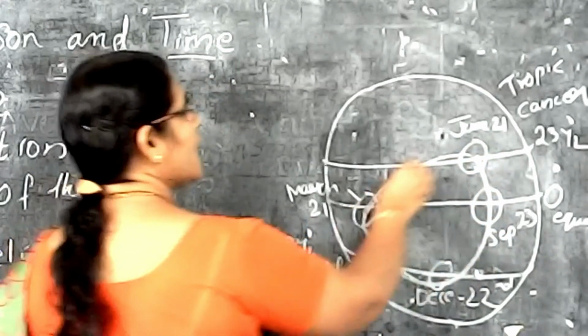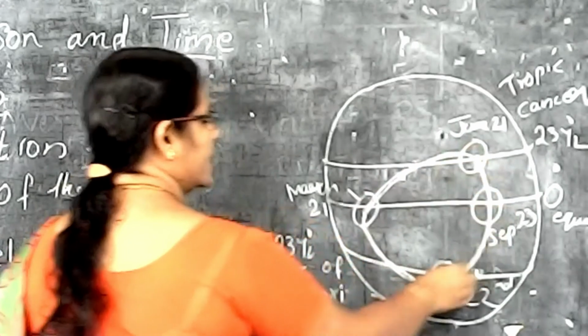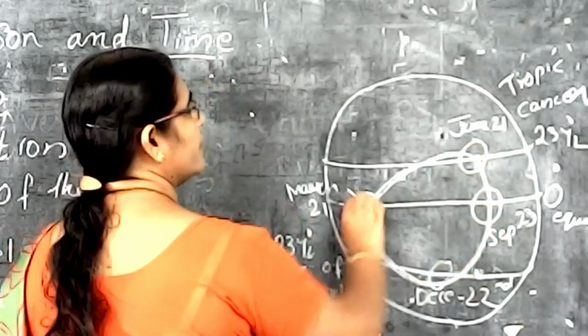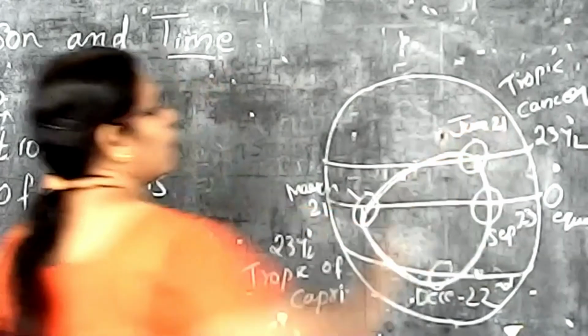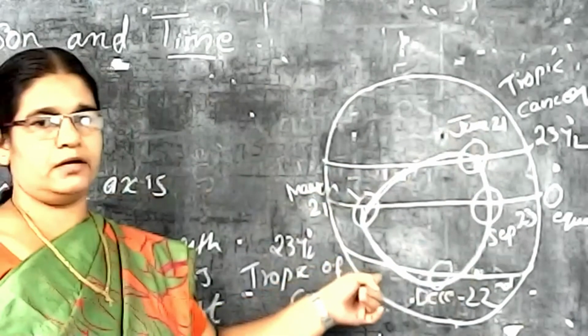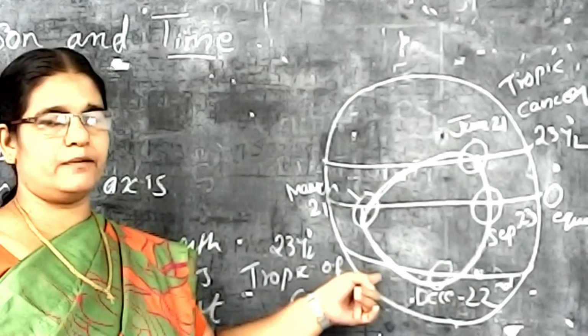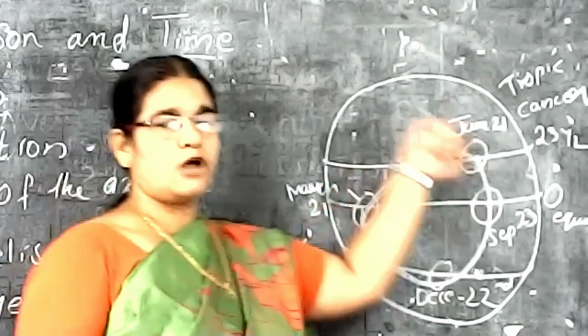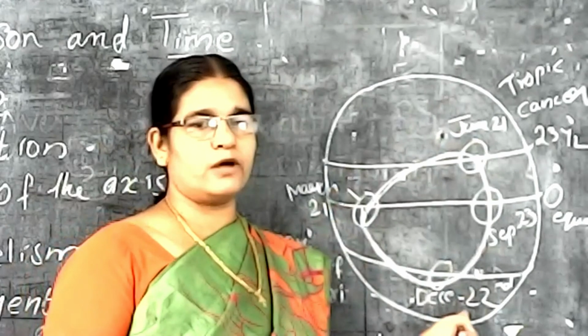So this is the apparent movement of the sun, and the sun shifts its position between the Tropic of Cancer and the Tropic of Capricorn.